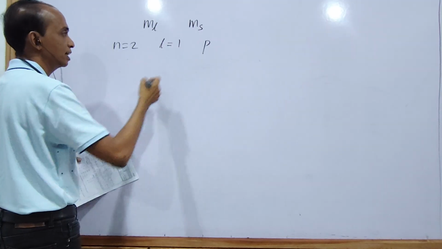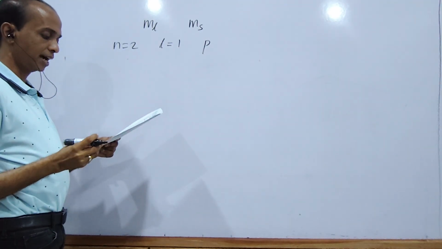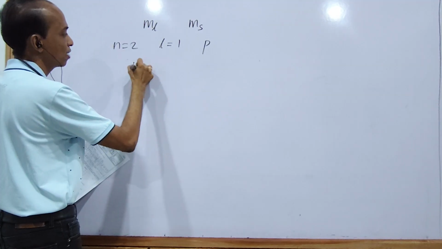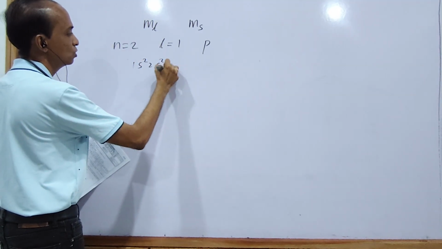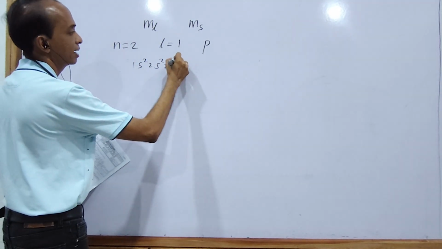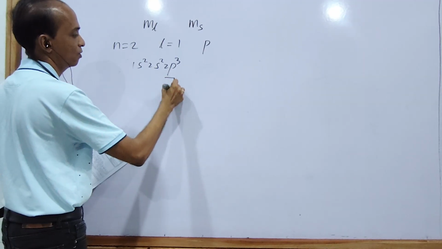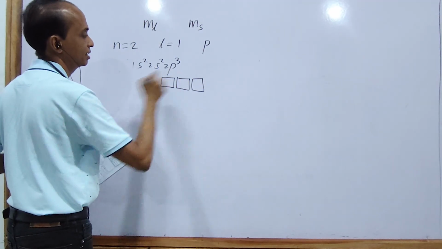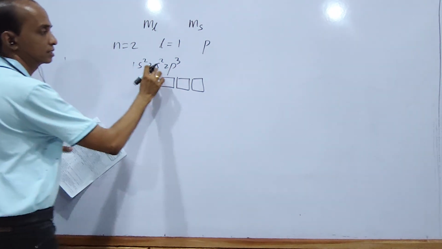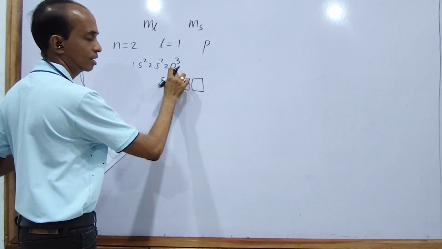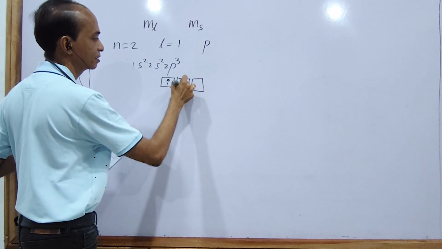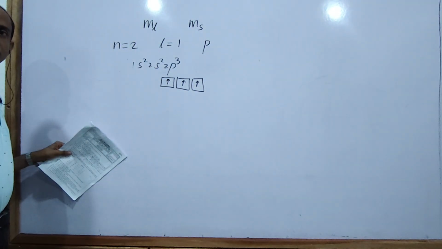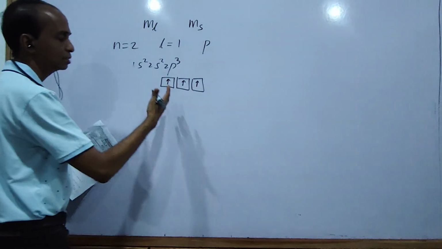The electron configuration of nitrogen is 1s2, 2s2, 2p3. Therefore, there are 3 electrons in the final 2p subshell. They are unpaired electrons, and their spins are parallel.